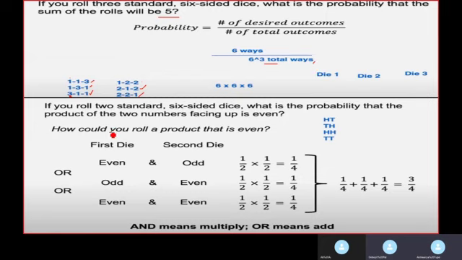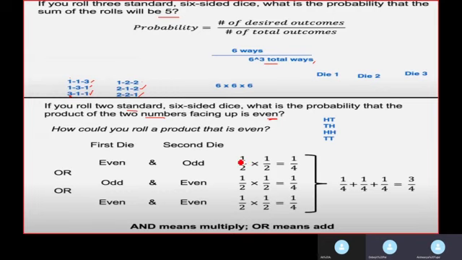Now, let's come to the second example. This question states that we are rolling 2 dice. We are asked to find the probability that the product of those 2 observations is an even number. Now, you tell me, when do we have an even number when you multiply 2 numbers? If you apply logic, you'll find that if either of those 2 numbers is even, then we will definitely have an even number. So let's find out the probability for each of them. The probability for an even number will be 3 by 6, right?